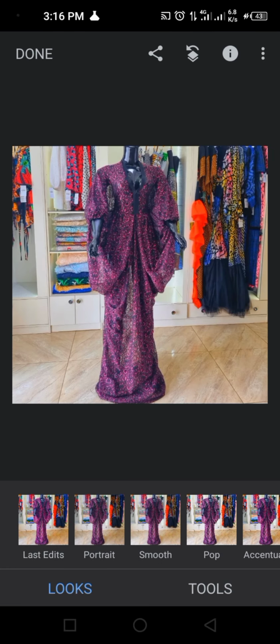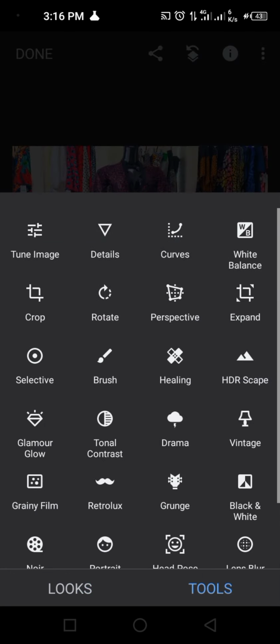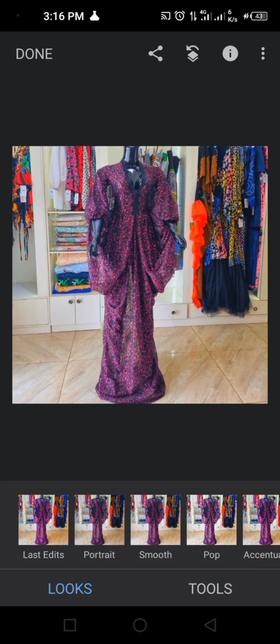So it's going to go to Snapseed, and here we are. We have last edit, portrait, smooth, and all other ones under looks. This is tools, this is looks. Looks stands for all the presets of edits that have been there automatically.